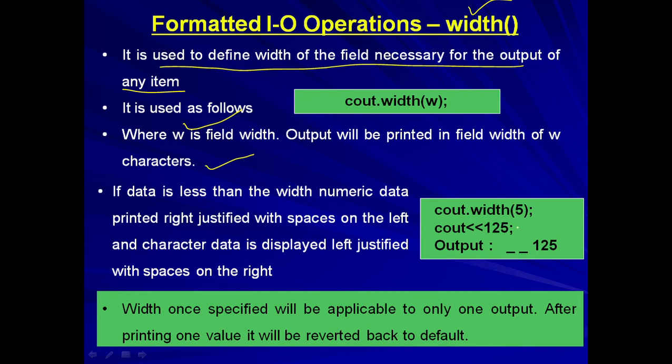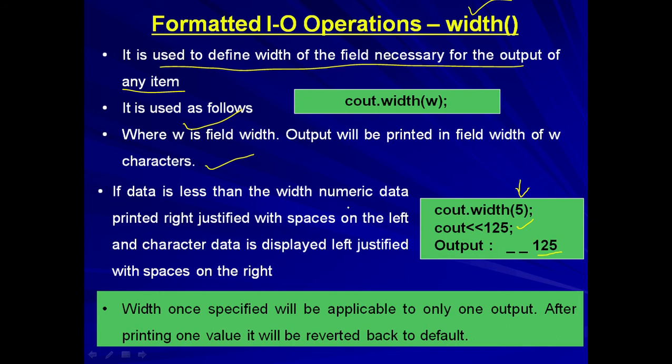I give value 125. Now 125 will be printed something like this: blank space, and then 125. 1, 2, 3, 4 and 5. This is where the width of 5 is completed. So 2 spaces will be left before this 125, because we mentioned the width as 5. So that is why these 2 spaces will be left.